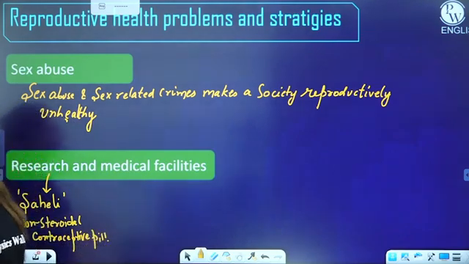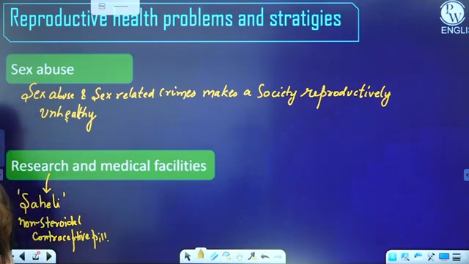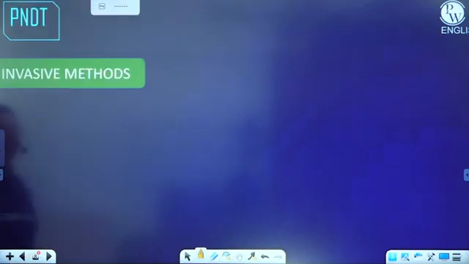All right, other medical facilities like government hospitals are introducing a lot of things so that people get attracted, and they use the contraceptive methods under the family planning program so that there is no population explosion. All right, moving on to the next. So we have PNDTs.